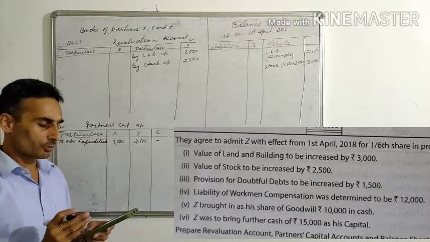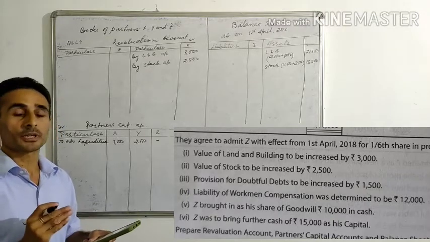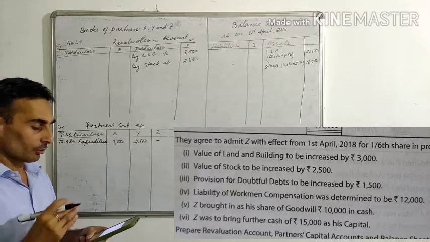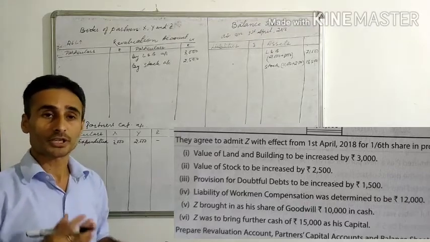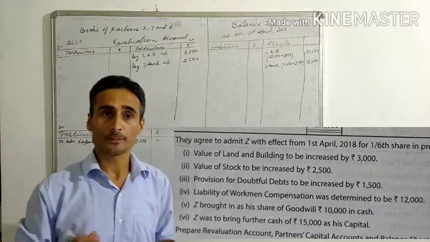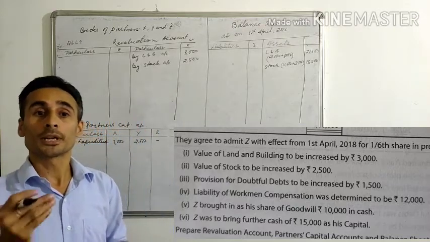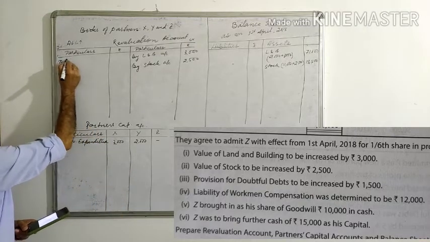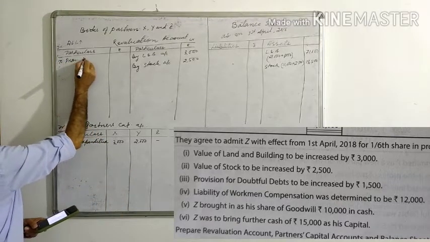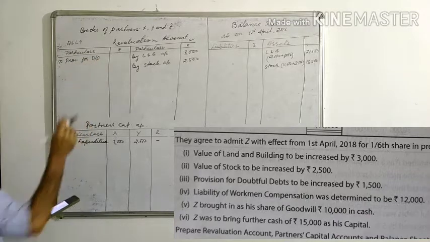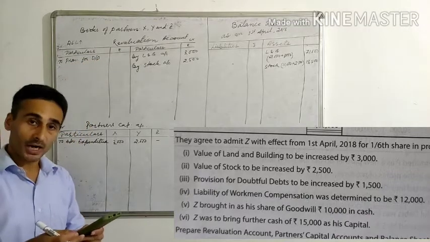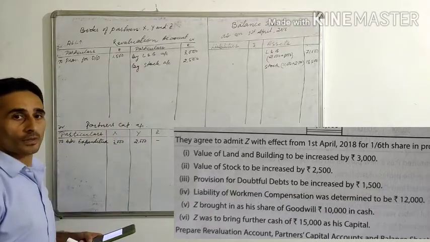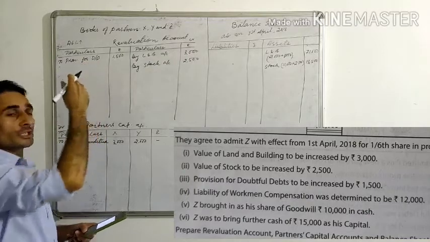Now, let's again come down to the adjustments. Provision for doubtful debts to be increased by rupees 1,500. How much is it increasing by? By 1,500. So when the provision for doubtful debts is increased, then the value of sundry debtors will decrease. So this is a decrease in asset, and a decrease in asset is on this side. So to provision for doubtful debts, and since it's mentioned by 1,500, you have to take the value of 1,500.